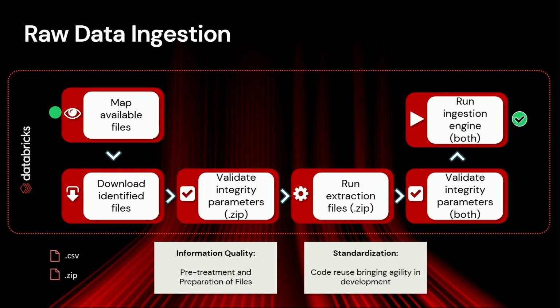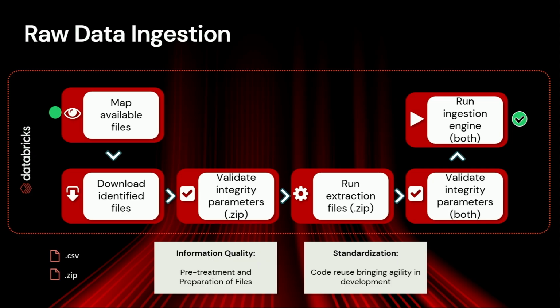Before the DLT process itself, Databricks allowed us to build a pre-processing, the ingestion layer. So we can map available files. We look at the source, what kind of files we would like to work with. After the selection, we download these files and validate integrity parameters, for instance, that the size of the file that arrived in our environment is the same as at the source.